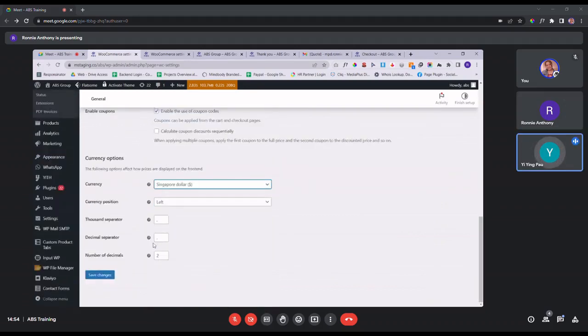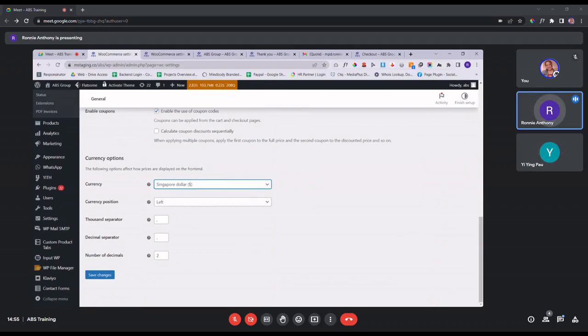I'm sorry to stop you for a while. I want to ask, so meaning to say, any orders, if we need to edit or we need to reply, we need to go in this admin backend dashboard to do the adjustment, to reply the customer, to send them the quotation?